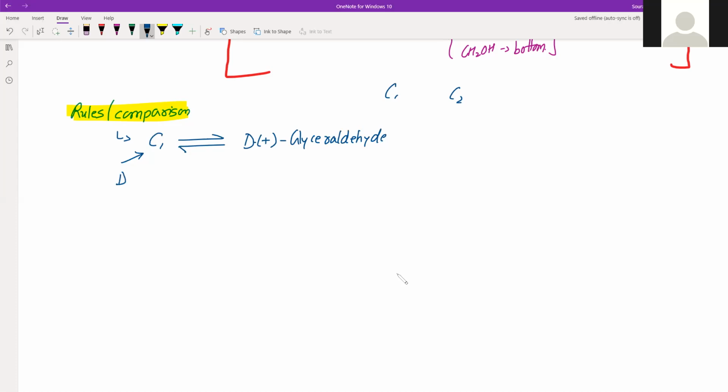This will belong to the D series. And if the configuration can be converted to or can be formed from, that means again two-way.